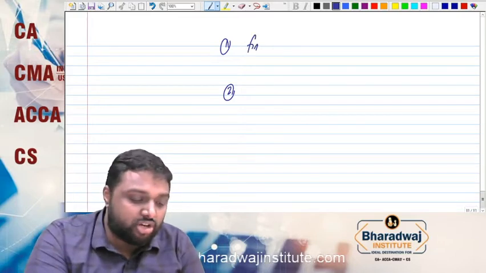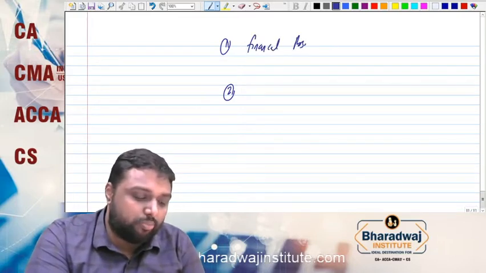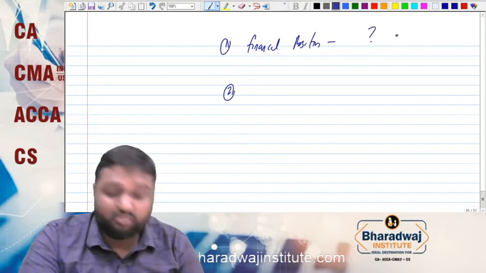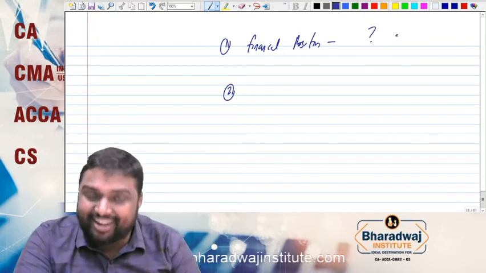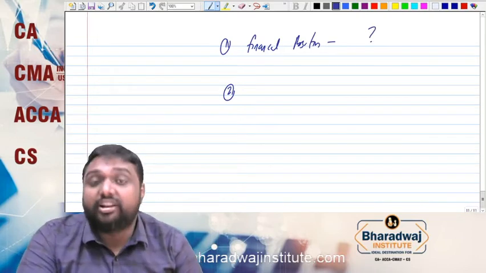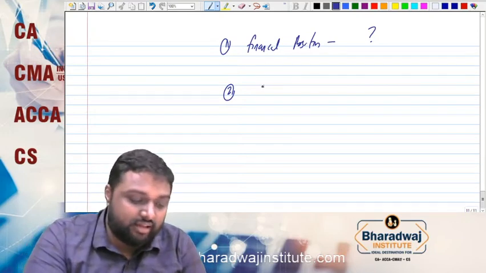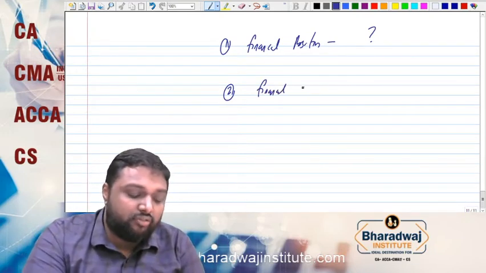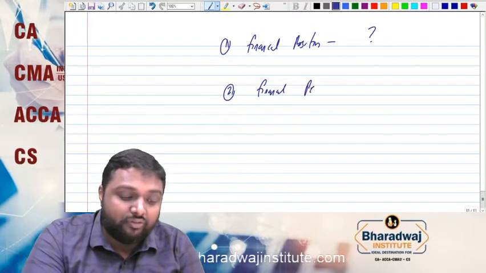One is the financial position, that is, an organization's financial position. Similarly, the next one is financial performance.